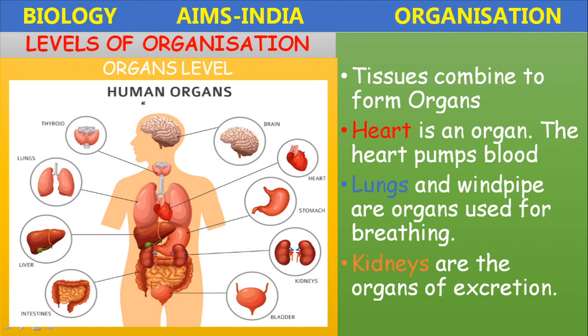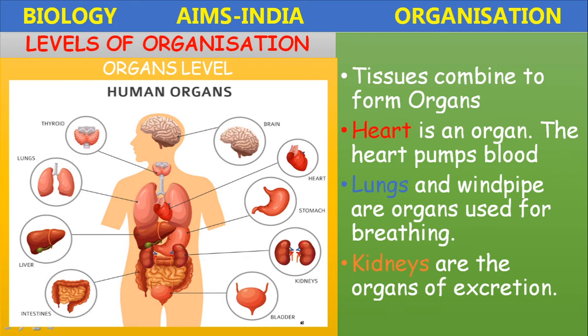Like that, the different organs present in the human body perform different functions. Those organs combine to form a particular system. For example, the heart, blood vessels and blood together form the circulatory system. Nostrils, trachea, bronchi, bronchioles, lungs and alveoli together form the respiratory system.